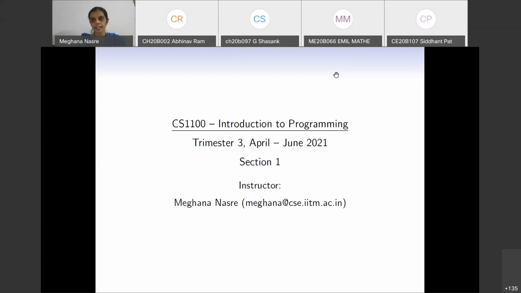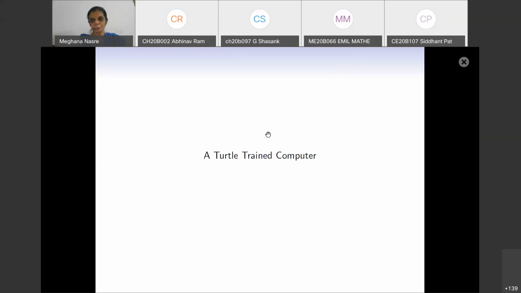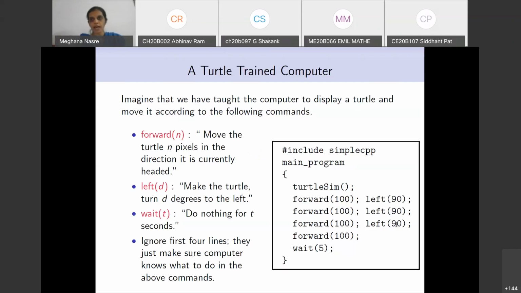Then we have seen a turtle trained computer where we used the turtle language, that is forward, left, wait. These were the commands that we used, and using these, we were able to write a simple program which was drawing a square. So this is what we had done in the morning. Are there any questions till this part, or otherwise we are going to take this forward?